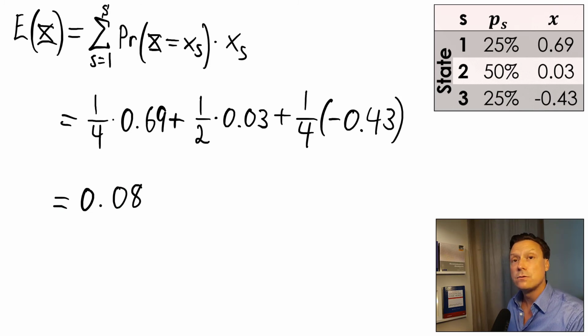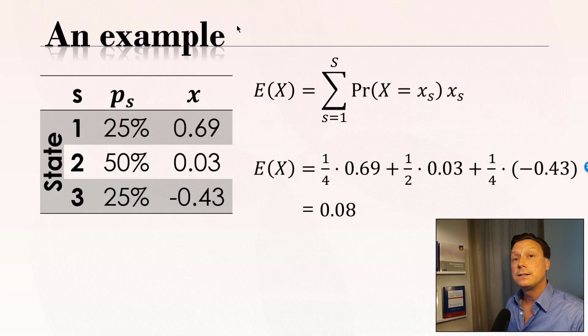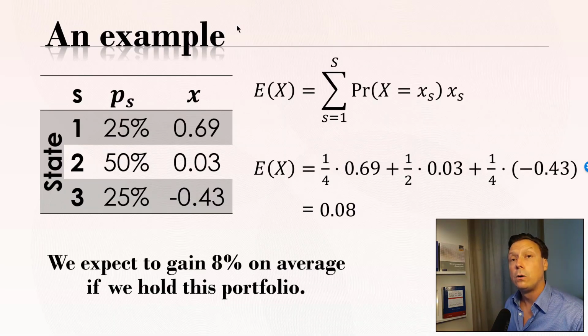which means that the expected value of holding this portfolio 1 year is 8%, which means that on average, if we hold this portfolio in the long run, we expect to gain 8% annually. But just note here that we might get great years and terrible years, but on average, if we hold this portfolio in the very, very long run, we should gain 8% on average by holding this portfolio.